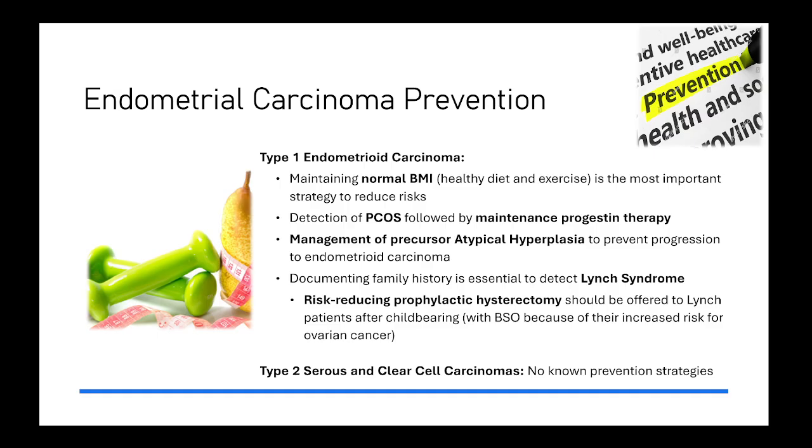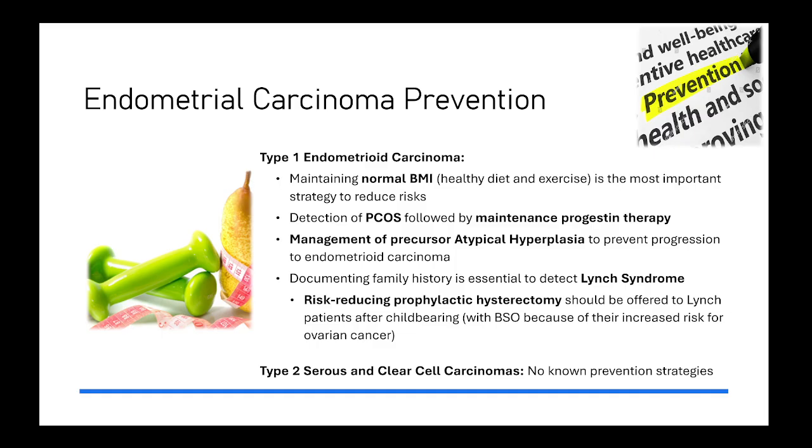Once a patient is diagnosed with the precursor atypical hyperplasia, it's very important to manage it, either surgically or medically, to prevent its progression to endometrioid carcinoma. And finally, it's important to document the family history of our patients in order to detect patients and their families that may have Lynch syndrome. Okay. In those patients, we can offer a risk-reducing prophylactic hysterectomy.